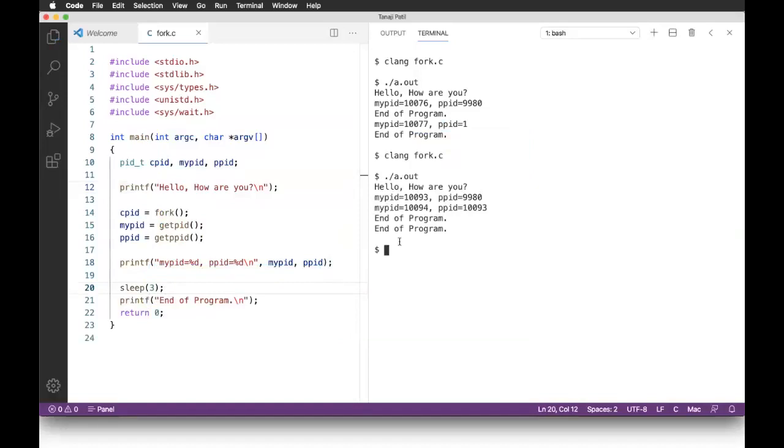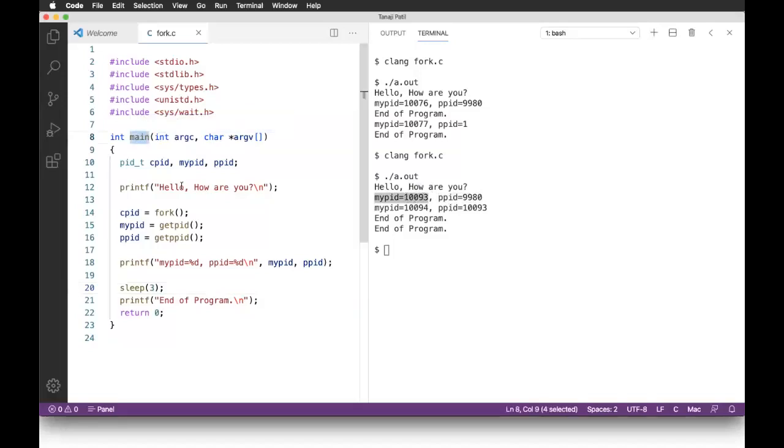See what happened. Try to compare the output here and output here. First line is okay, hello, how are you? Then my PID is 10093 and parent's PID is 9980. So definitely this is the parent process, whose parent is 9980. It could be the shell from where I am executing this program. And the parent process ID is 10093, the main process which is executing.